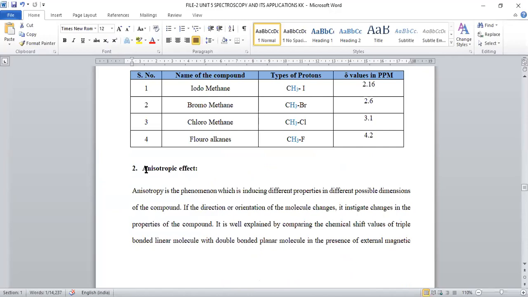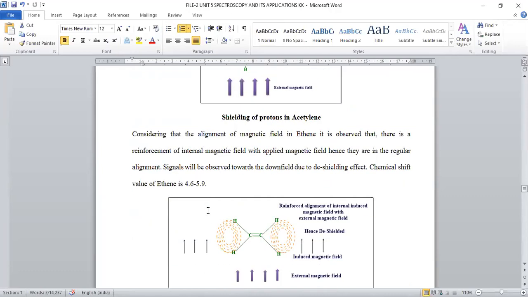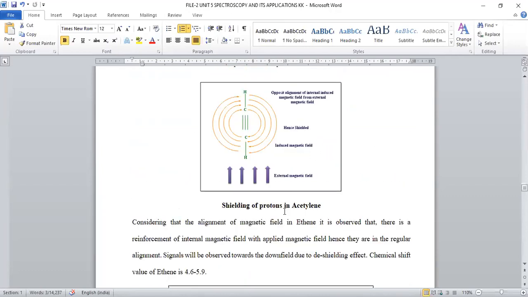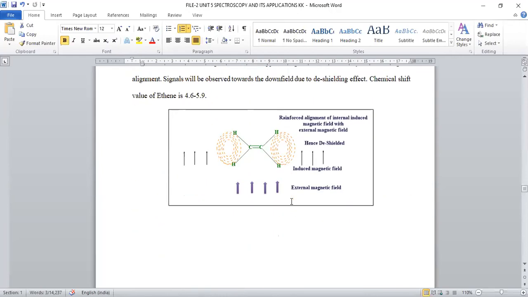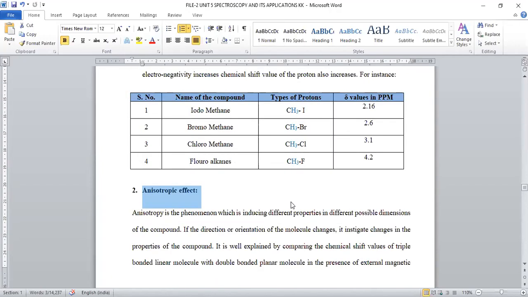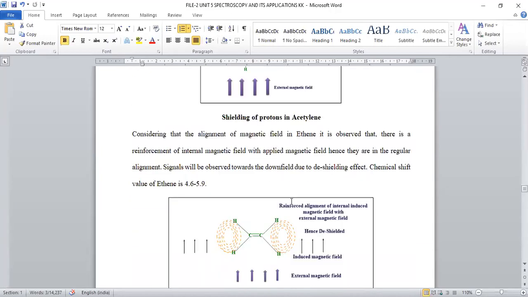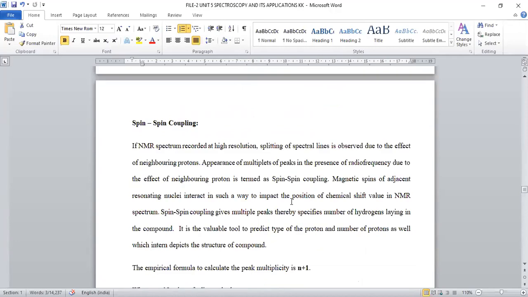This is purely explained by the factor called the anisotropic effect. When we change the orientation, the chemical shift values also change. That is called the anisotropic effect. These are the factors which influence proton NMR spectroscopy chemical shift values. With this, chemical shift is completed.